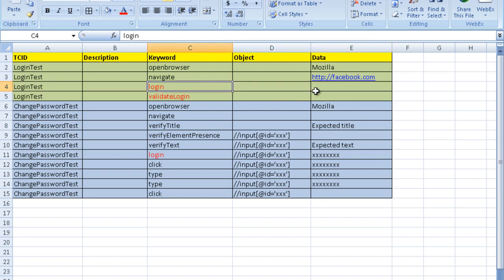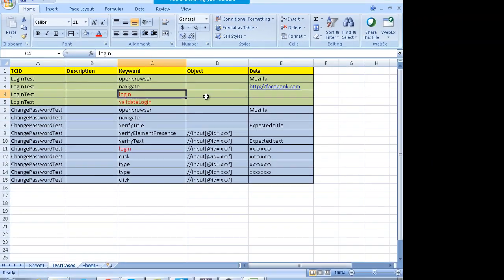Right now my focus, just be with me, I'm just giving you a rough idea before actually going and making the script, because if I directly go and make the script, you guys will get confused. So how will you pass the data to a keyword like login which expects username as well as password? Okay, we'll talk about that. Now you have the keywords, you have everything perfectly arranged, you have some validation keywords which you can use. Right. Now how will you build this system?